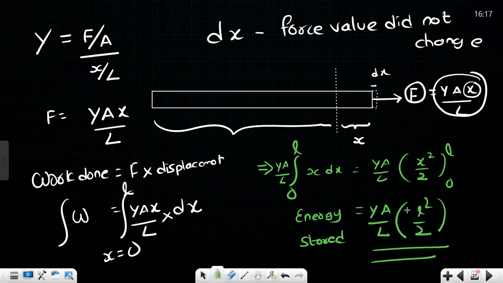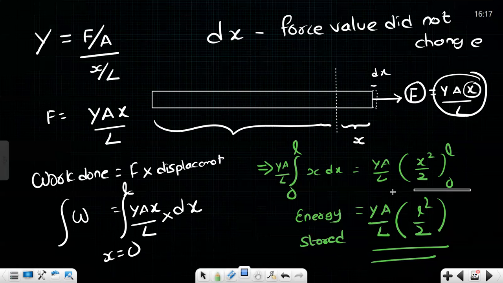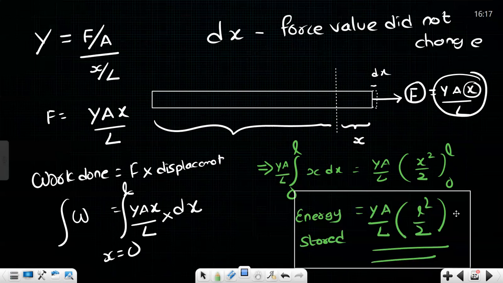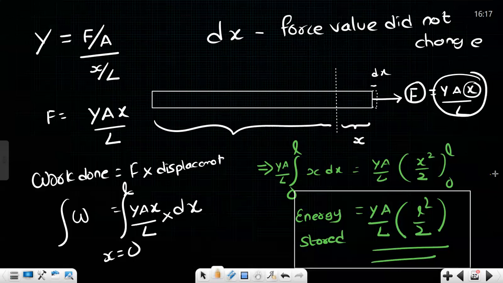You might not understand this integration and everything, but the final expression you please try to remember. Very important. In the final expression, there is nothing new to you. Everything you know, right? Yes, sir. You know y, you know a, you know initial length, and L is the final elongation in the rod too. That's it. Please note down.